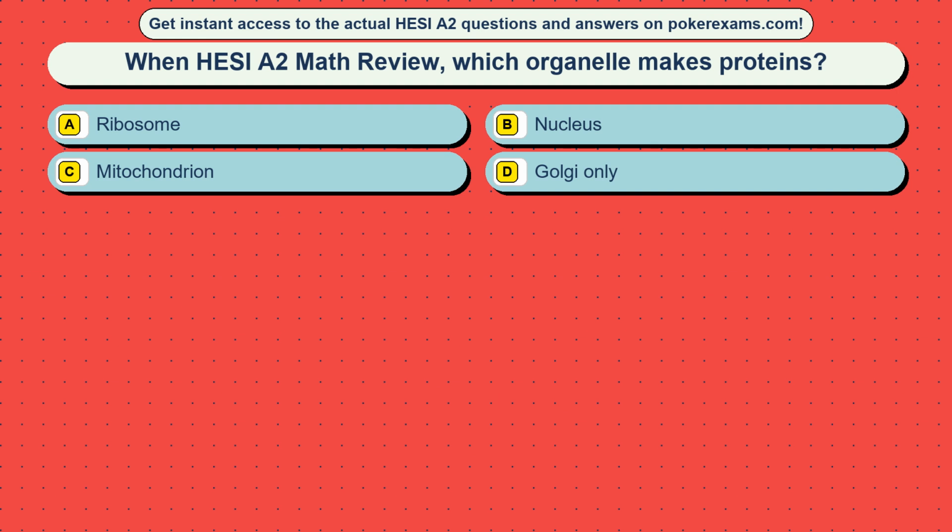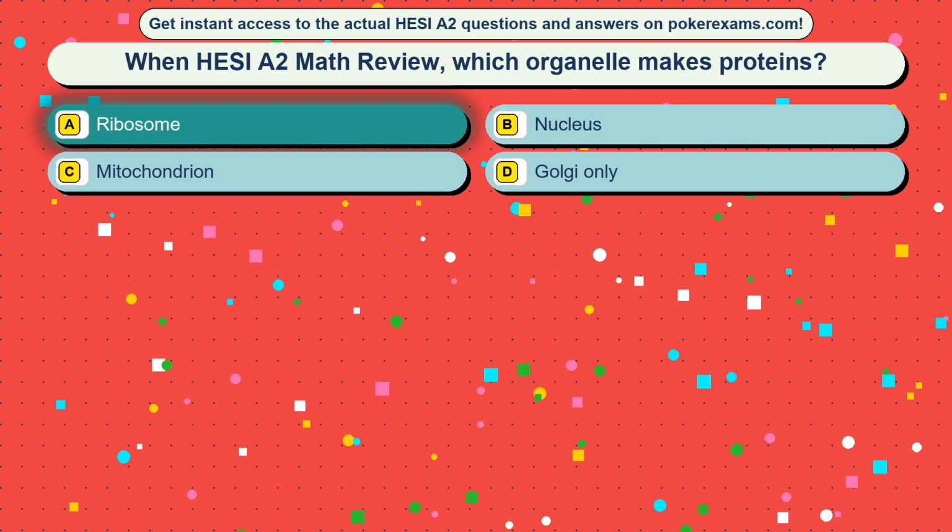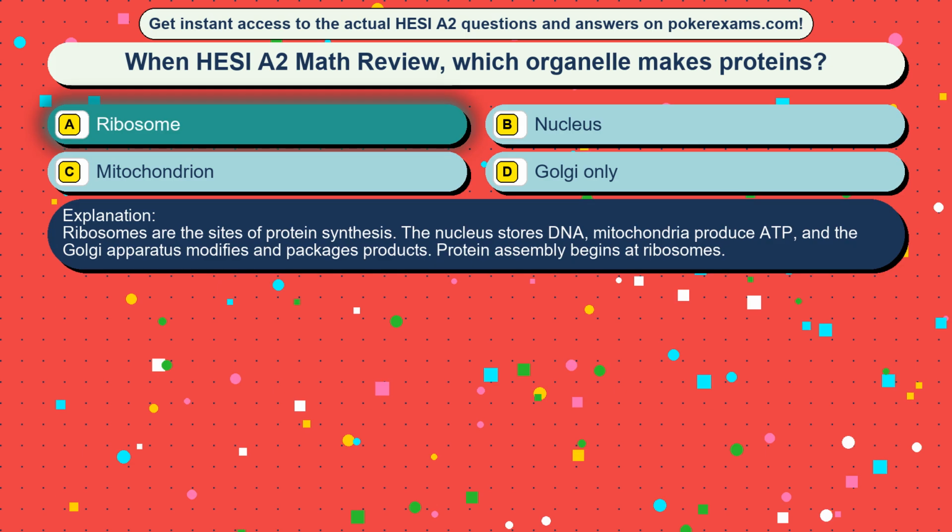Question 9. When HESI A2 Math Review, which organelle makes proteins? Option A, ribosome. Option B, nucleus. Option C, mitochondrion. Option D, Golgi only. The correct answer is option A, ribosome. Ribosomes are the sites of protein synthesis. The nucleus stores DNA, mitochondria produce ATP, and the Golgi apparatus modifies and packages products. Protein assembly begins at ribosomes.